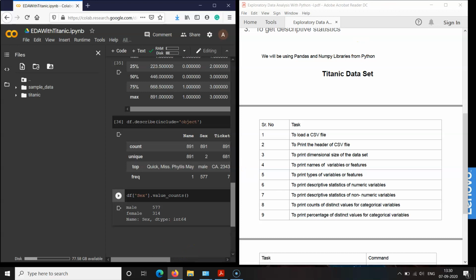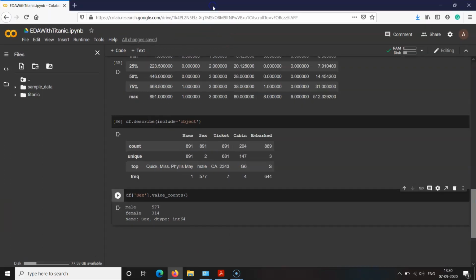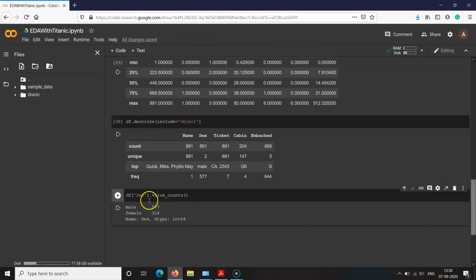Let us check what it will print. Yes, it has printed the information like this. The sex variable takes two values, male and female, and it has counted how many instances of the male value there are, that is 577, and how many instances of the female value there are, that is 340.